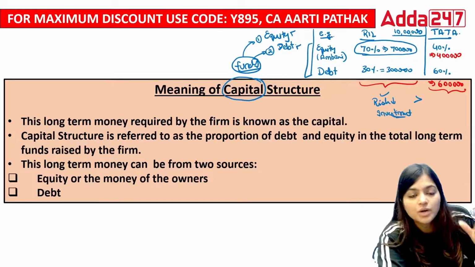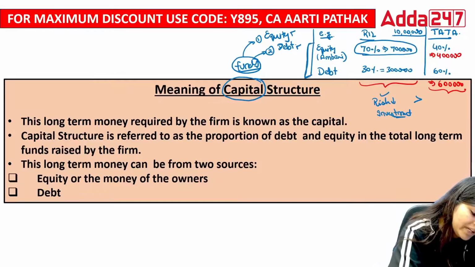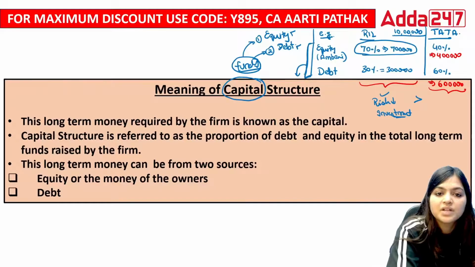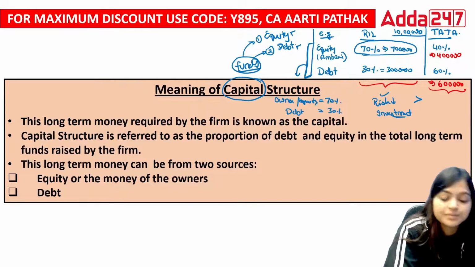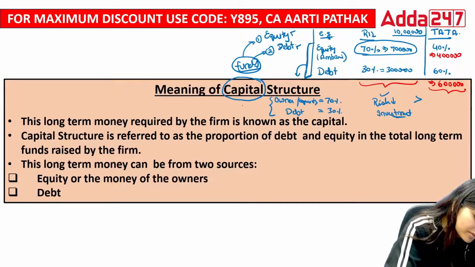So the chances of investment are going to be with Reliance Industry. This debt and equity mix is the structure. The structure is: owner's equity contribution is 70%, debt is 30%. This is the structure of Reliance Industry.